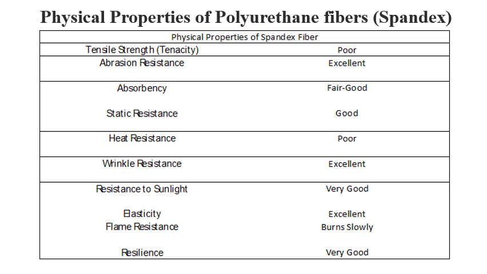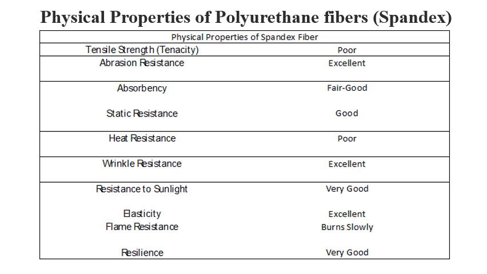Next are some of the very important physical properties of polyurethane fiber, that is spandex. First is tensile strength. As we have already seen, it has a poor tensile strength. The abrasion resistance is excellent. The absorbency is fair to good. The static resistance is good. The heat resistance is poor, again the same thing we have seen in the previous slide.